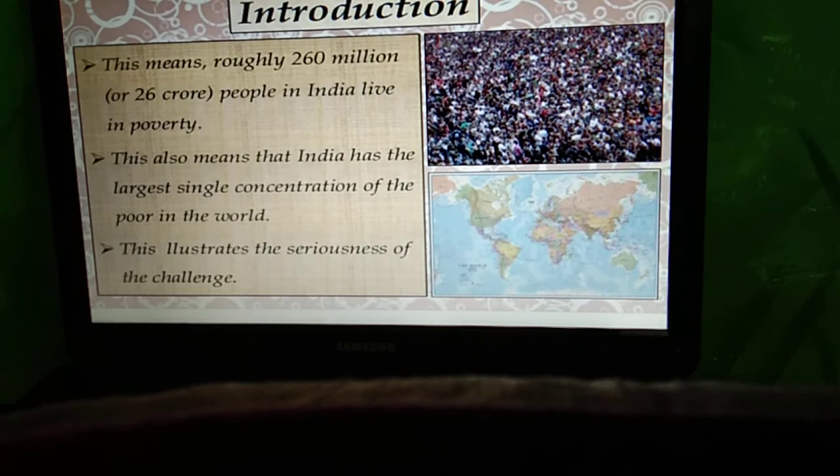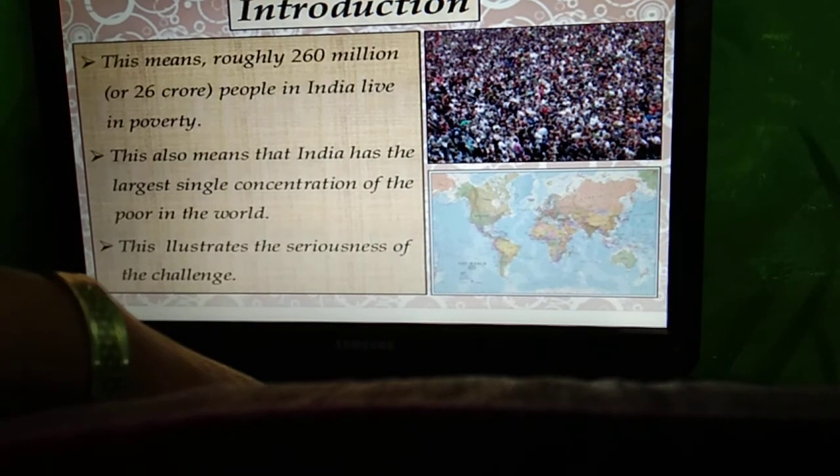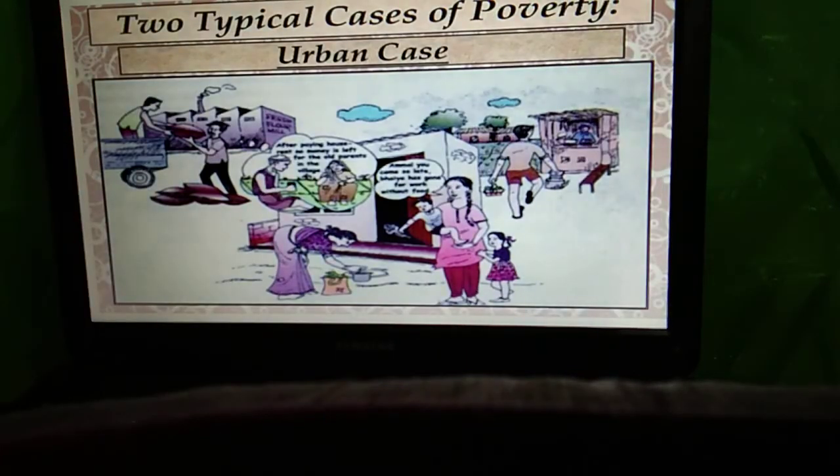Students, this picture shows you how much poverty there is in India. So this is a very serious problem or a very serious challenge in India that was faced by our Indian people and our Indian government. Now students, here I will take two case studies, or two examples, regarding poverty.